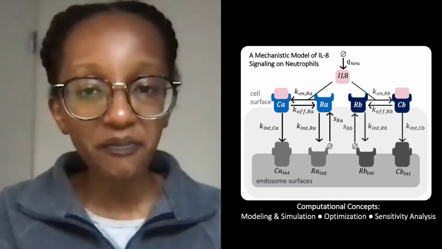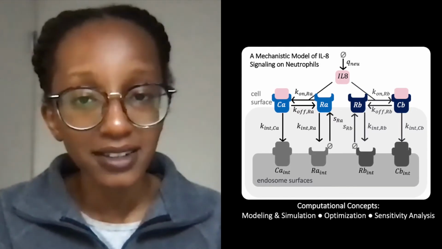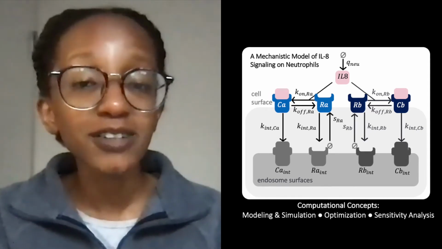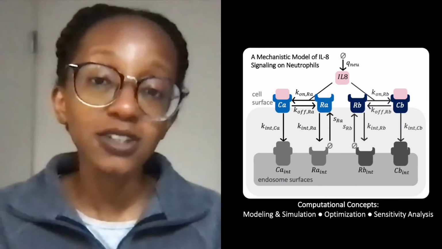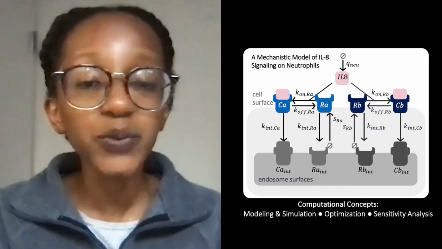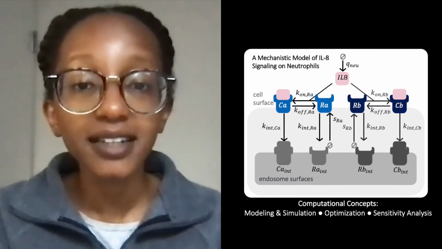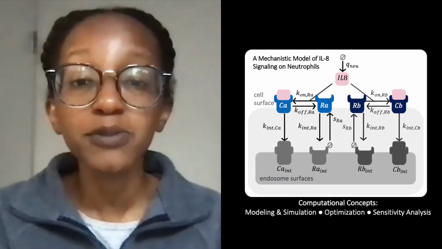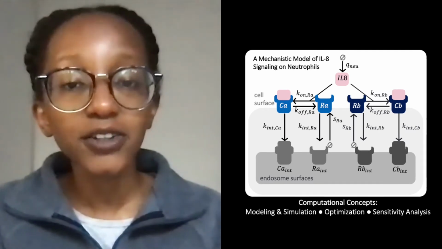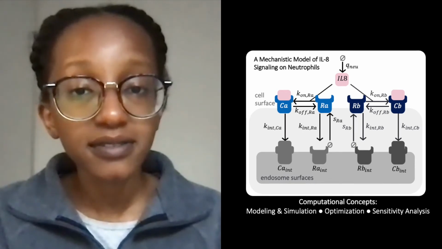Now, earlier, I had mentioned that the importance of neutrophil secretion was still unclear. One interesting result from our modeling was that although the rate of neutrophil secretion was low, it was not negligible. Without including neutrophil secretion of IL-8, the model was unable to fully capture the dynamics of receptor resurfacing or the increases in IL-8 levels that have been observed in experiments.